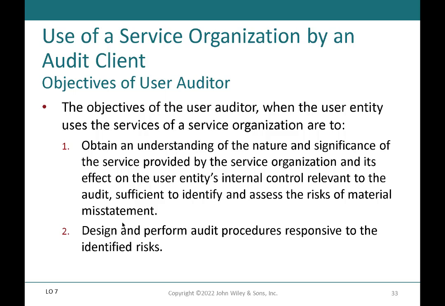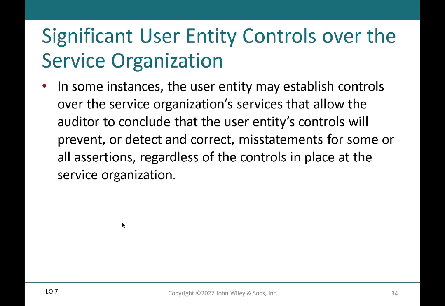First one is we want to obtain an understanding of the nature and the significance of the service provided by this outside third party, and we want to know if we can have confidence that their work is good, and we want to be able to rely on that to gain an understanding of our company that we're auditing, their internal control. And also we want to be able to design and perform audit procedures responsive to any risks that we identify during this process. So sometimes our client can mitigate these risks.